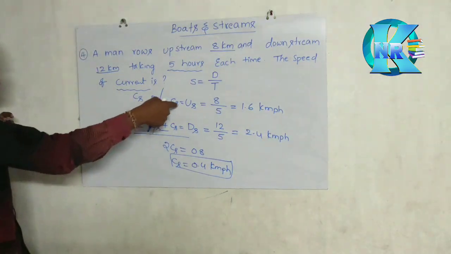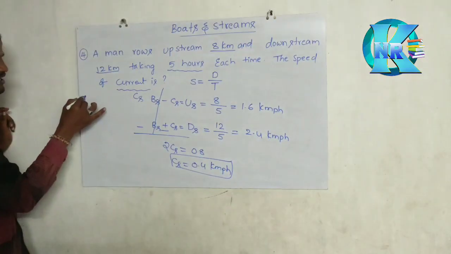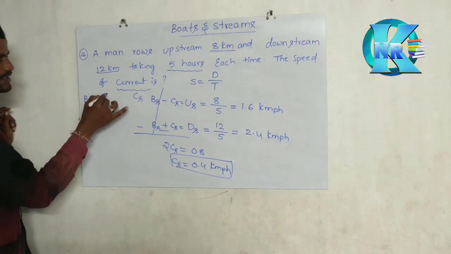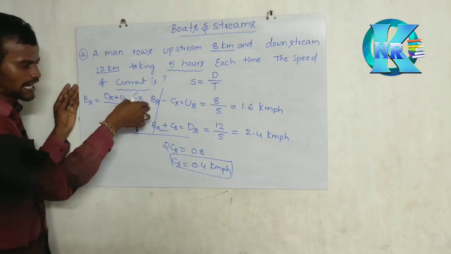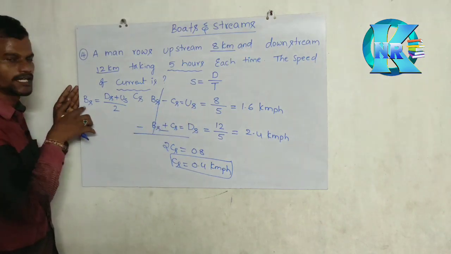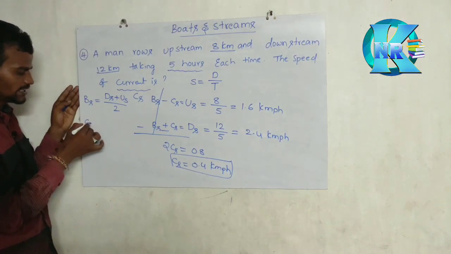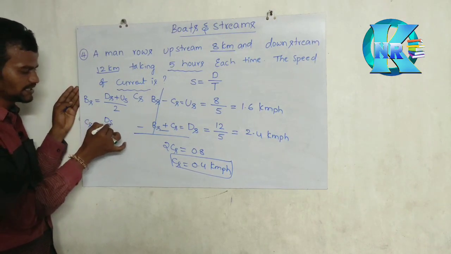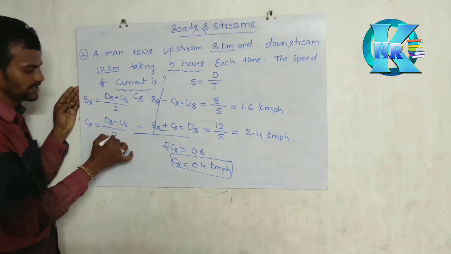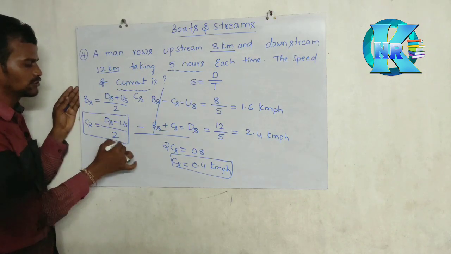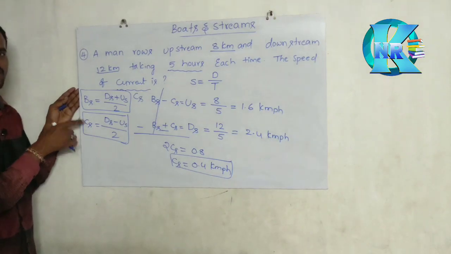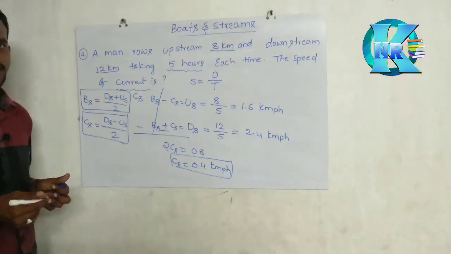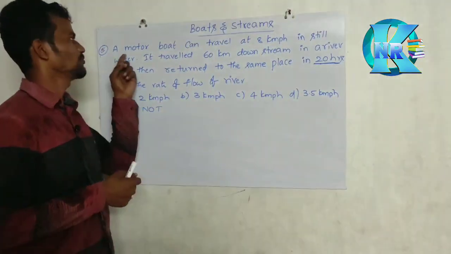That means by using these two things, I will write BS is equal to DS plus US by 2. So if you are adding both the things, you will get BS. When you are subtracting, you will get CS. CS is nothing but DS minus US by 2. These are another two formulas to find speed of the boat and speed of the water. Understand? See one more example.